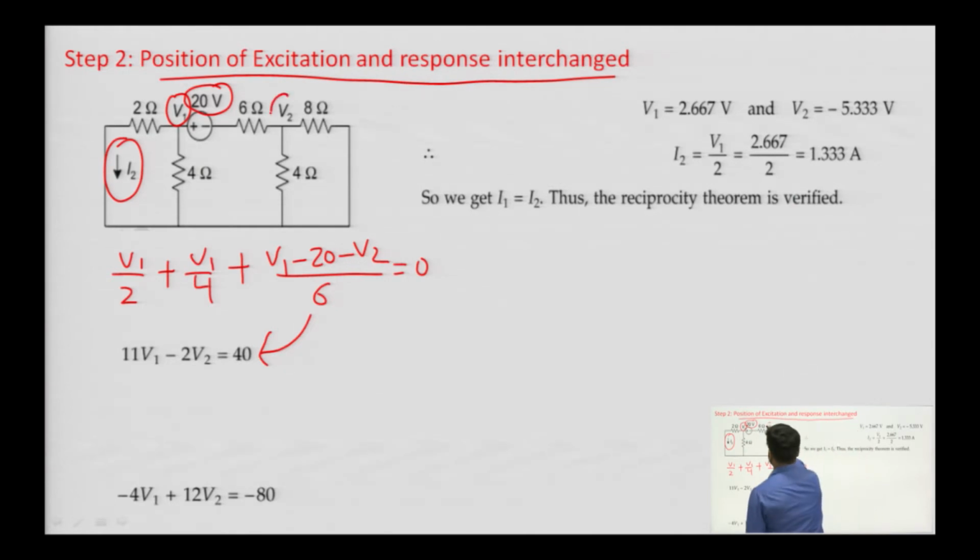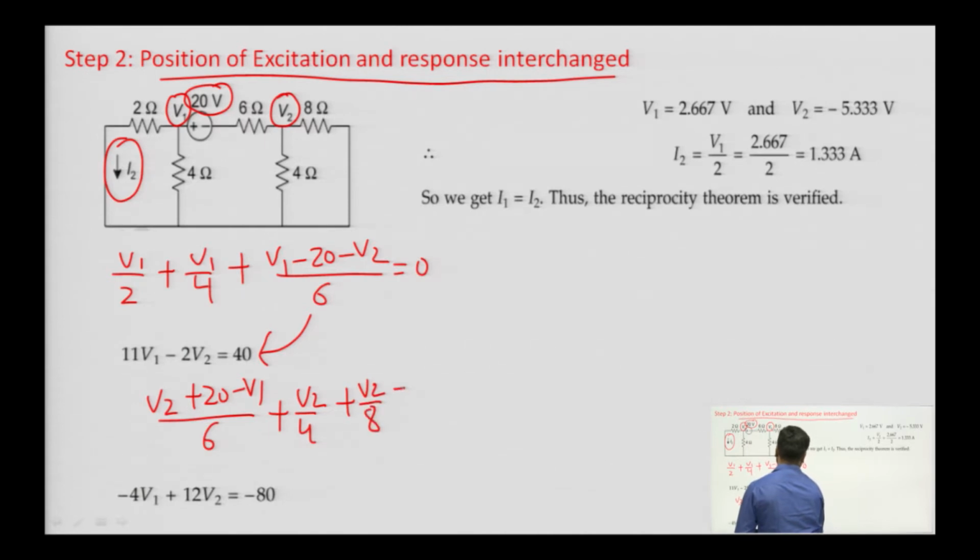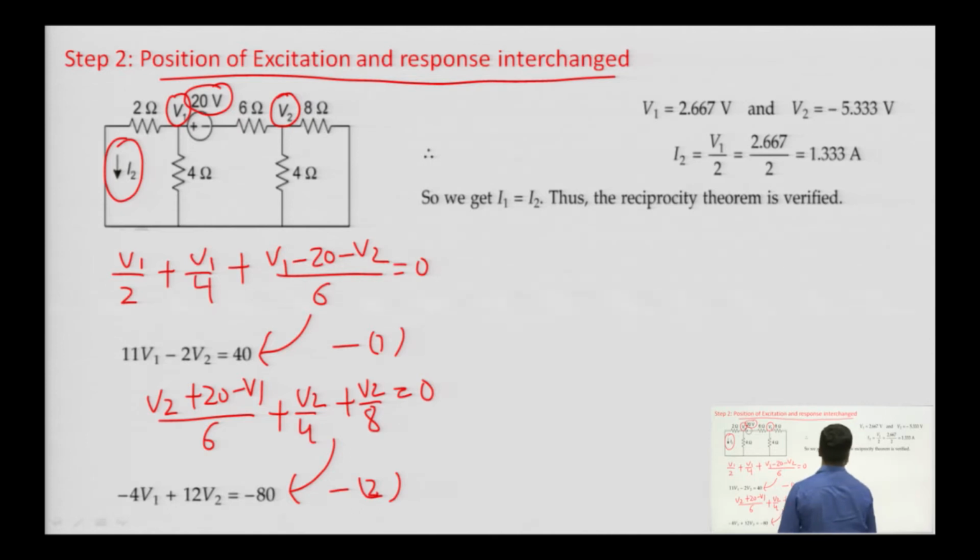Now, we will apply KCL at this point. So, we will get (V 2 plus 20 minus V 1) divided by 6 plus V 2 divided by 4 plus V 2 divided by 8 equals to 0. So, it will lead to the second equation, this one. Now, again we will solve these two equations, and we will get the value of V 1 as this and V 2 as minus 5.33 volt.